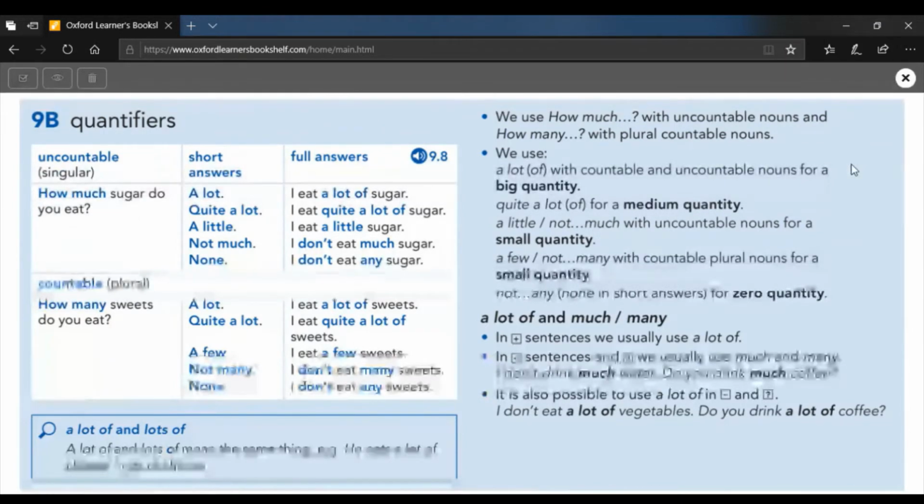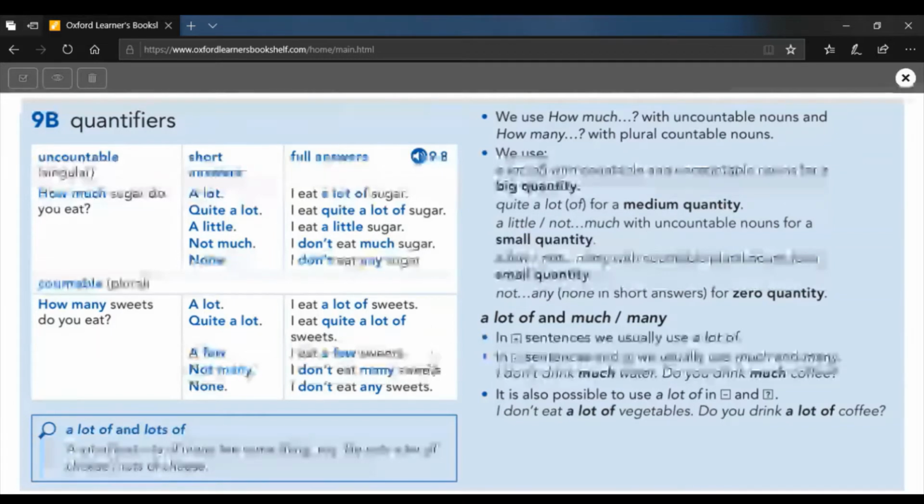We can use a lot of in all of these. You can say not a lot of. I don't eat a lot of sugar. I don't eat a lot of sweets. It's much easier if you use a lot of all the time.